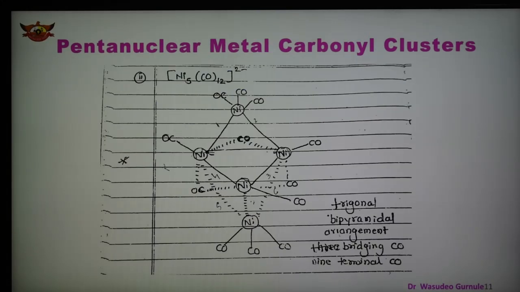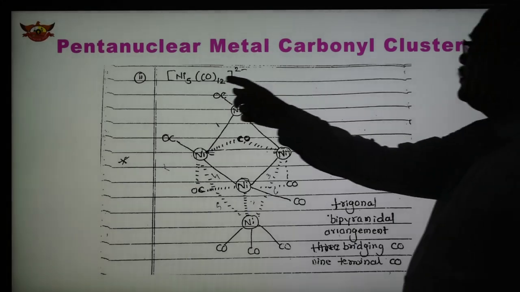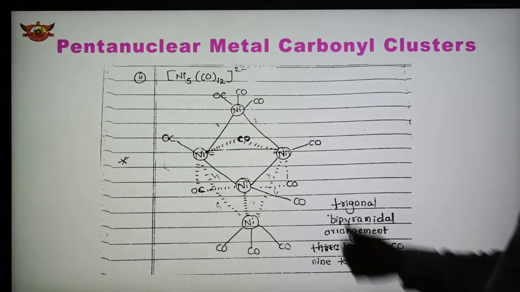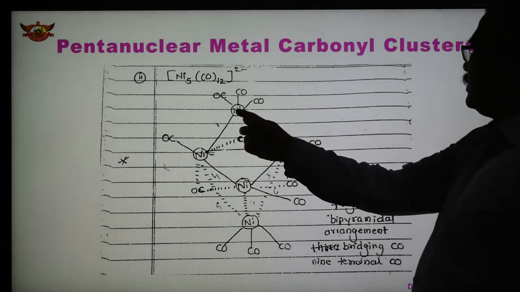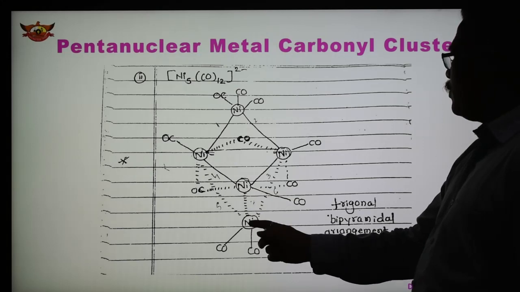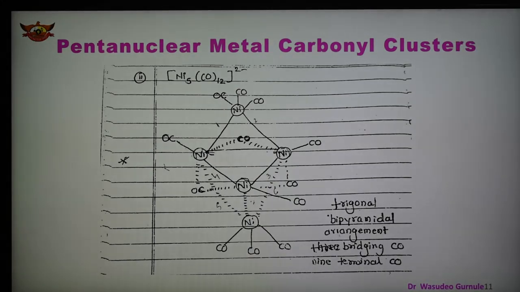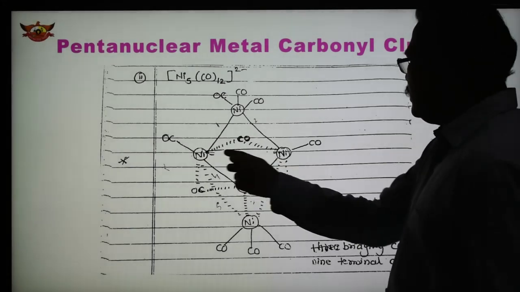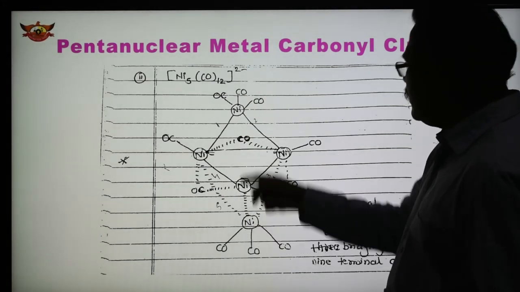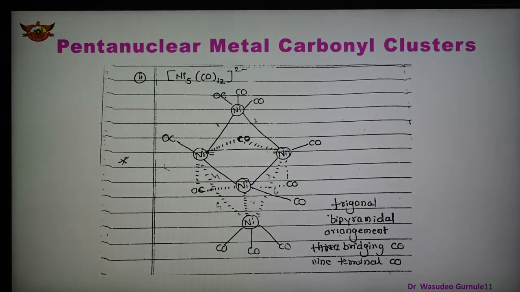Another example of a pentanuclear metal carbonyl is [Ni5(CO)12]2-. So there are 5 nickel and 12 CO. This is the arrangement of nickel, 1, 2, 3, 4, 5. They arrange in this way, known as trigonal bipyramidal arrangement. These are the 3 trigonal, and these 2 are the pyramid apexes.